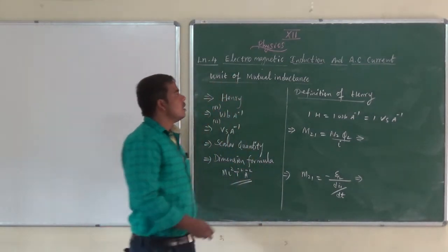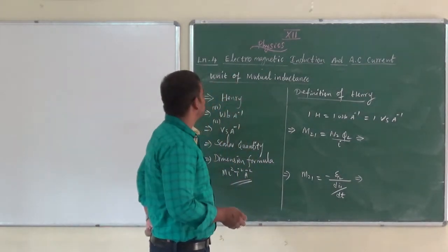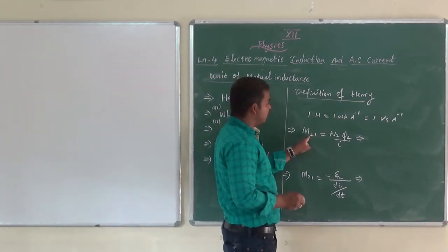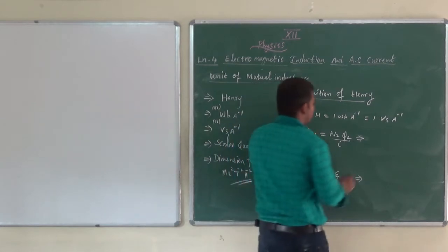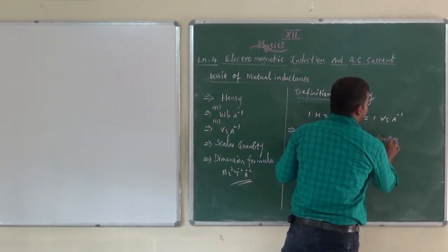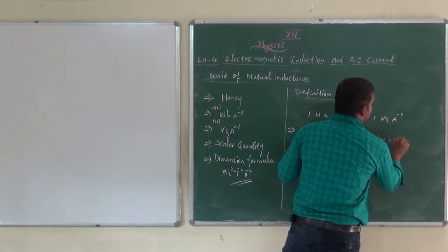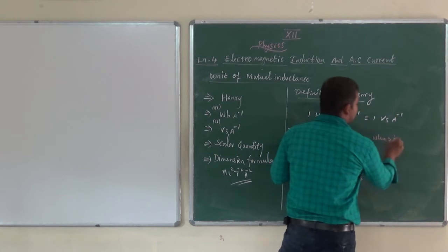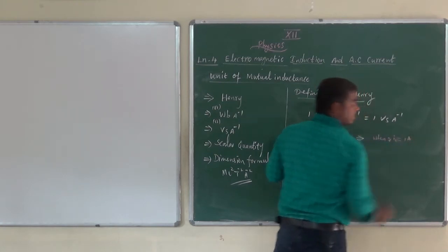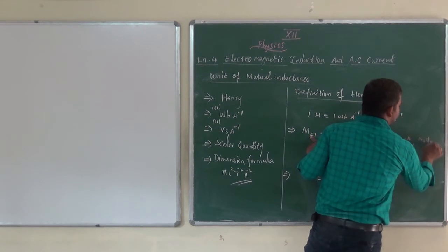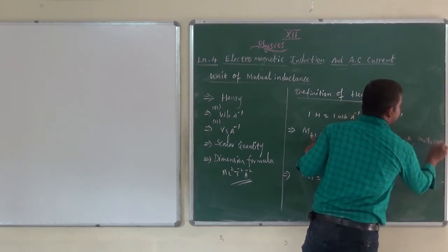Unit of the coefficient of mutual inductance. From the first equation, substitute I1 equal to 1 ampere, then N2 phi 2 equals 1 Weber.